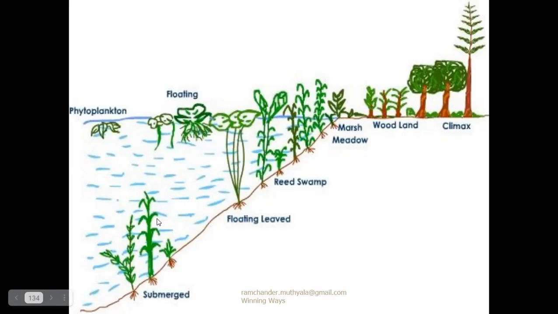This environment is more comfortable for freely floating plants. On this aquatic region, the third occupying plants are freely floating plants.